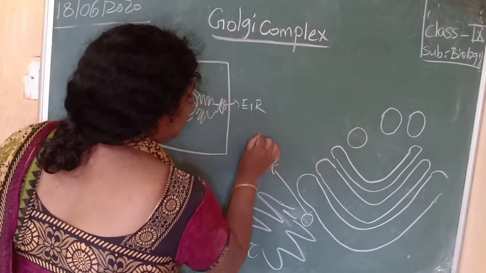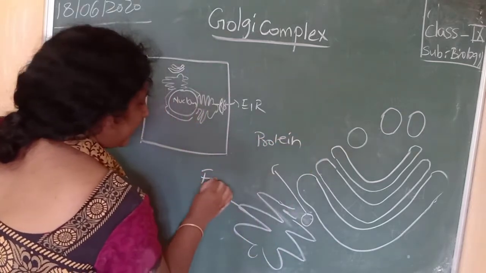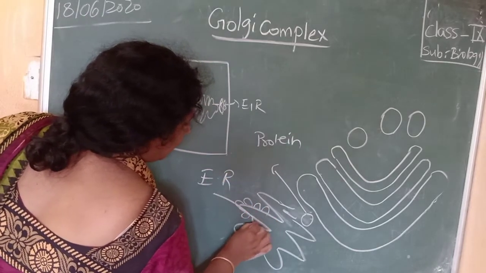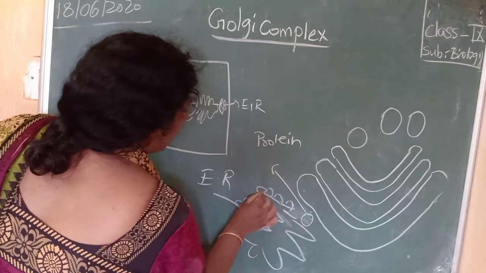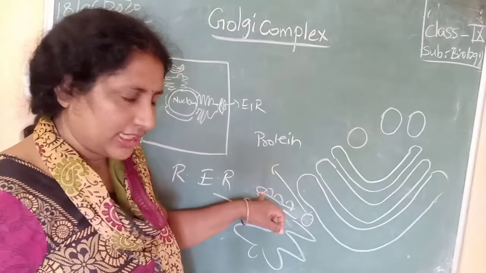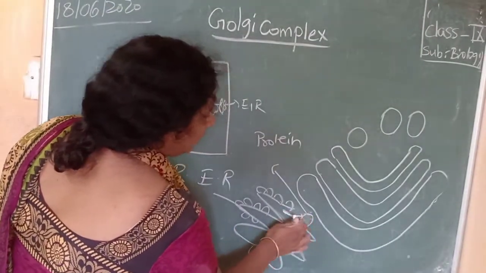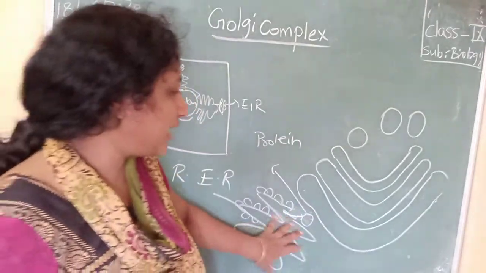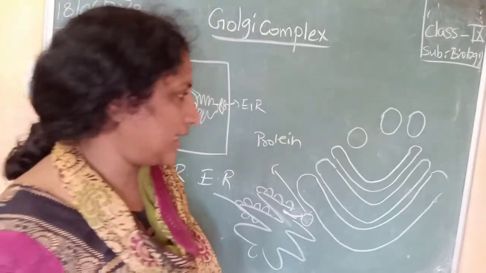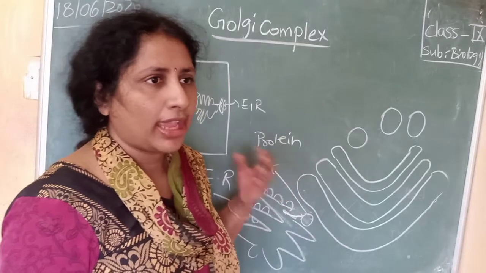Suppose this is our protein molecule, and this is our rough endoplasmic reticulum, RER. On this the proteins are synthesized. Now the proteins are given to the Golgi complex. The Golgi complex takes the proteins, and what it does is modify them and pack them.